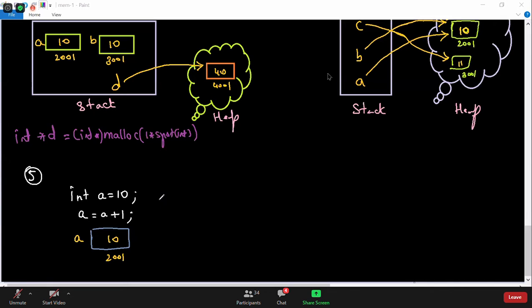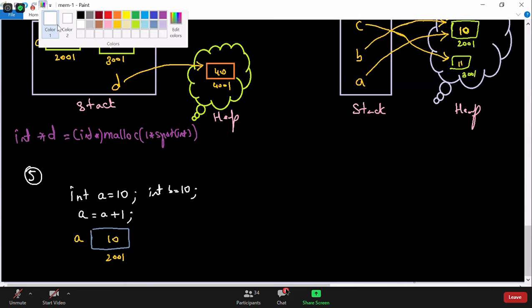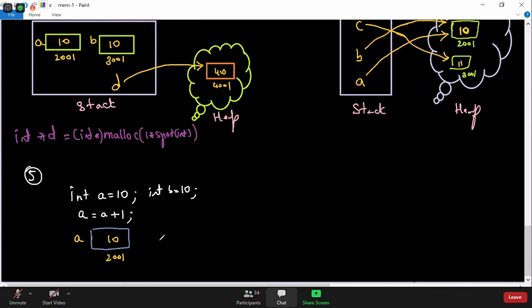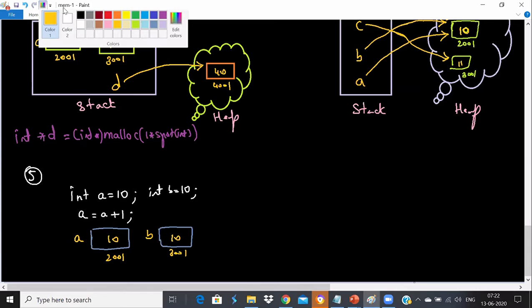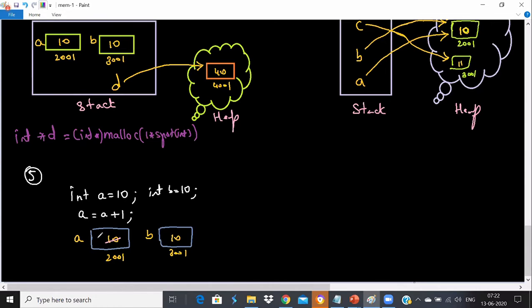When you say int b is equal to 10, a new block gets created with a value called 10 and some address like 3001. But when I say a is equal to a plus 1, what happens now? The same block gets updated to 11. The same block gets updated to 11. This is a basic thing in your C language.